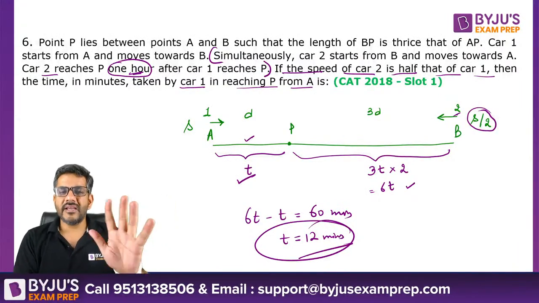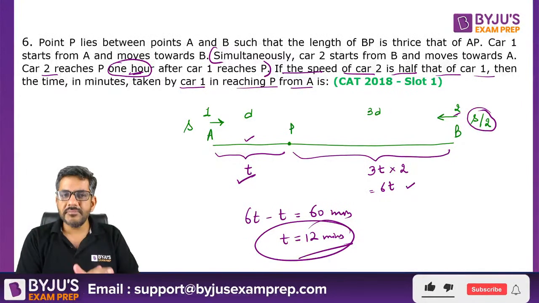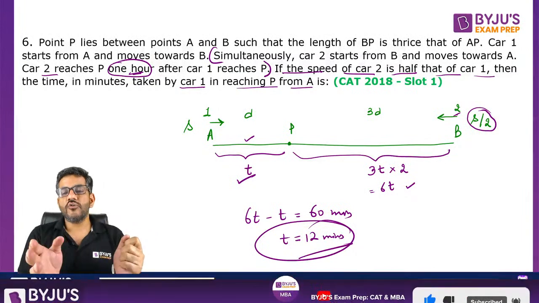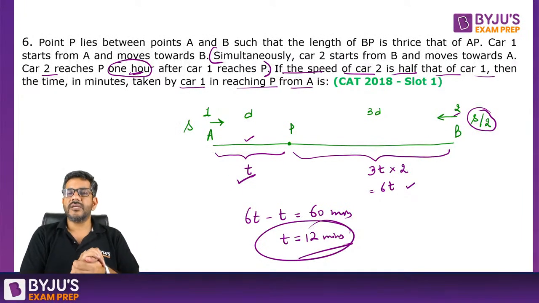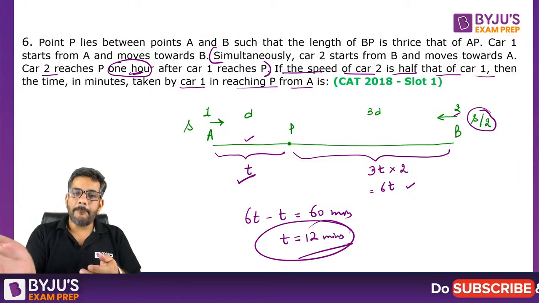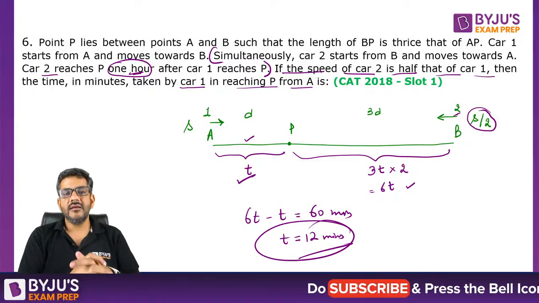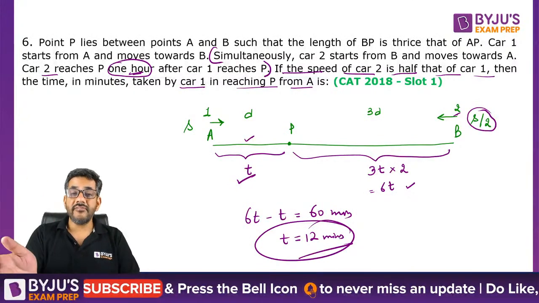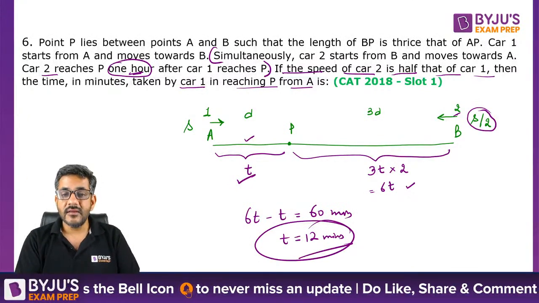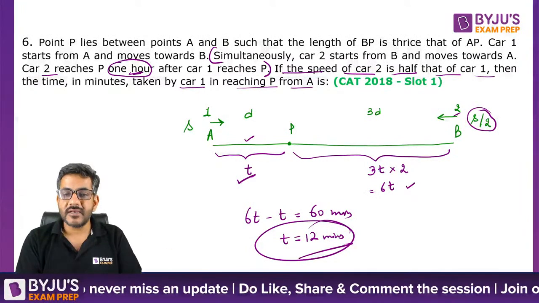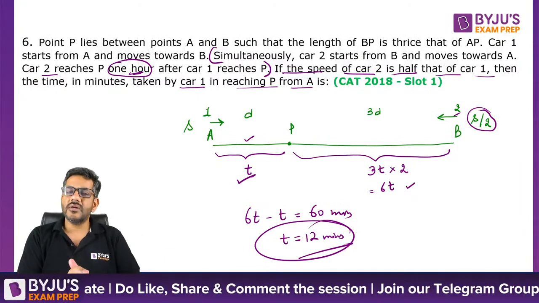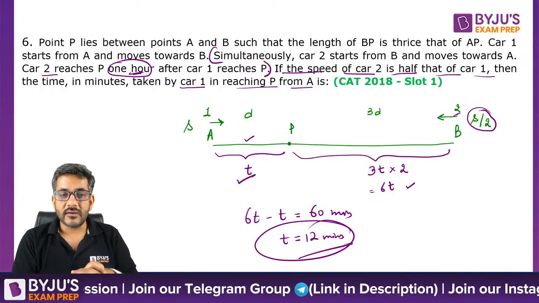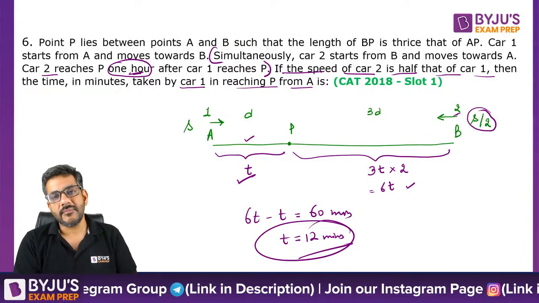अब मैं s और d का actually I am not using it, I am just showing it to you. फिर एक बार मैं repeat कर देता हूं. From point A to P, let us say the distance is to be covered in t minutes. So from point B to P, how much time would it be taken? अब अगर same speed होती तो distance triple था, it would have taken 3t, but speed is half है तो double time लग गया, that is 6t. अब 6t और t का डिफरेंस इज गिवन है 60 मिनट्स, दैट इज 1 आवर, तो वहां से t आ गया 12 मिनट्स, और t ही वो आपसे पूछ रहा था. So 12 minutes is the time taken by car 1 to reach P from A. So 12 minutes is the answer.